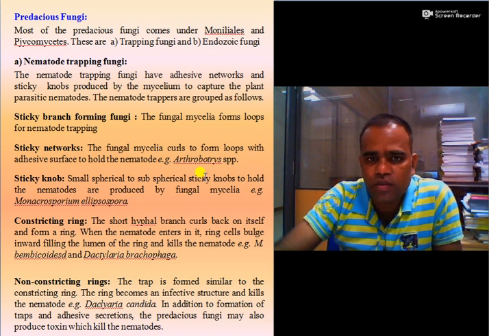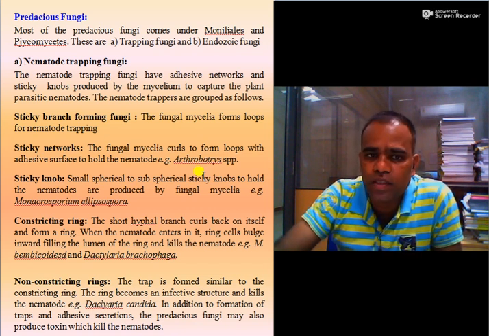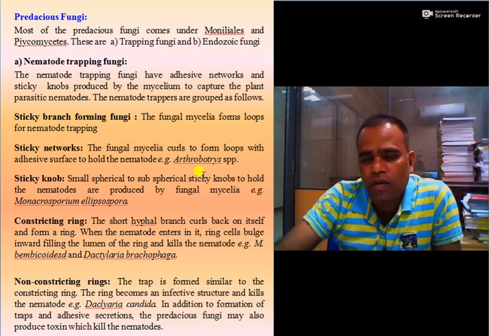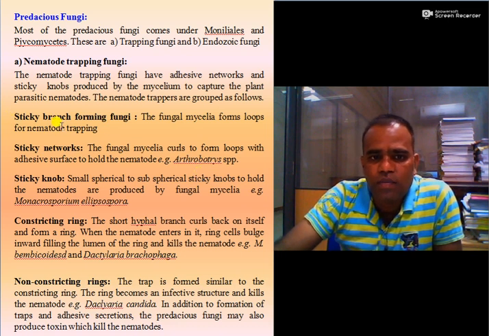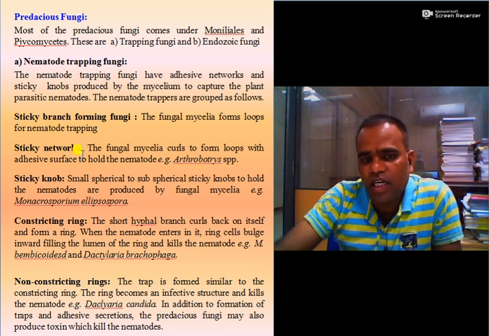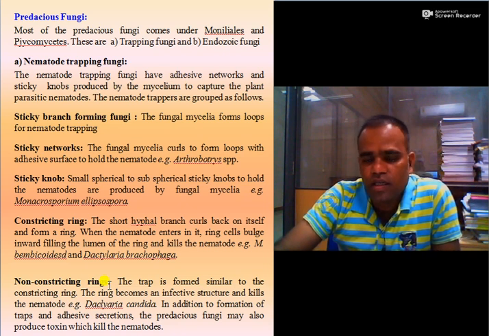These are of two types. One is trapping fungi and the second one is endozoic fungi. So trapping fungi have adhesive networks. These form sticky branches or sticky networks, sticky knobs, constricting rings or non-constricting rings at the mycelial end or terminal end of the mycelia, and they capture the nematodes.